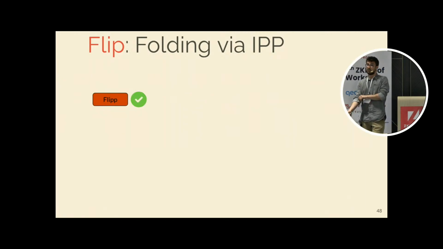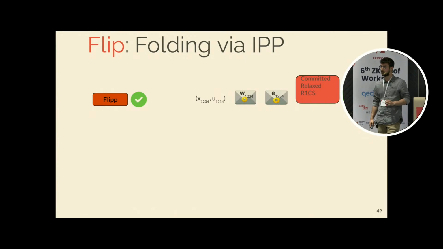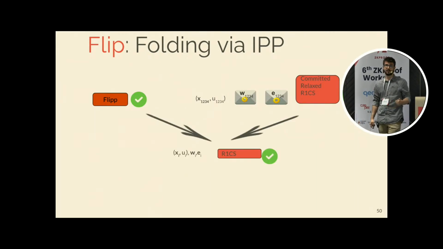Okay. So if we have the correctness of the previous protocol of Flip, and we have that the final instance is indeed the committed relaxed R1CS instance, then these two together give that the leaves of the tree are rank 1 CS instances.